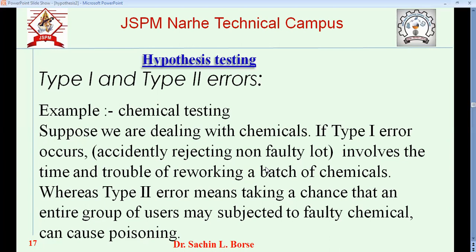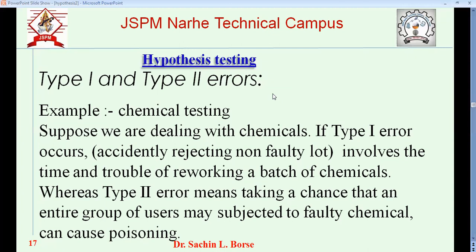Suppose we are dealing with a chemical. If the type 1 error occurs, what happened? In reality, that chemical is acceptable, but we reject that. When we reject that, what will happen? There is a loss to the company.